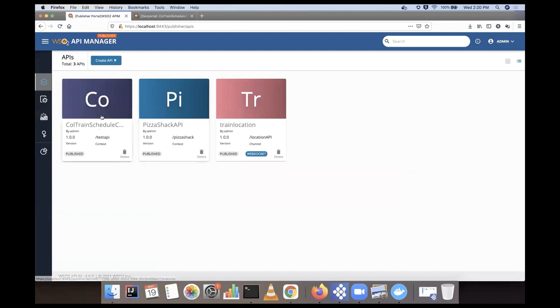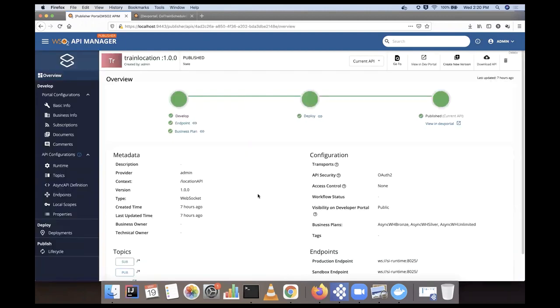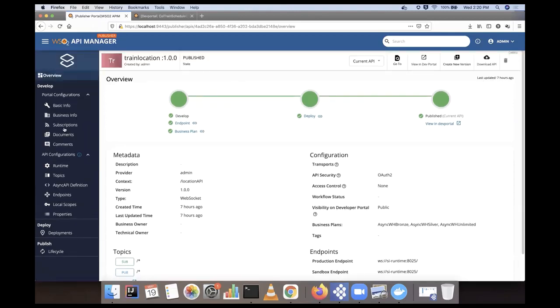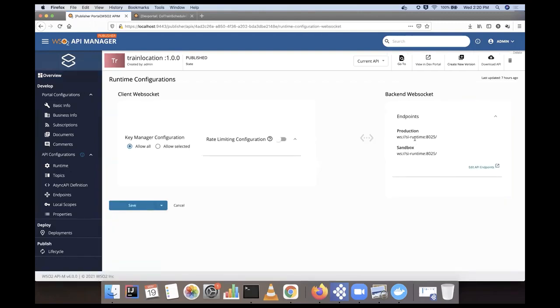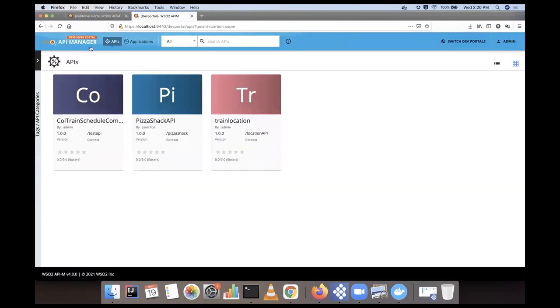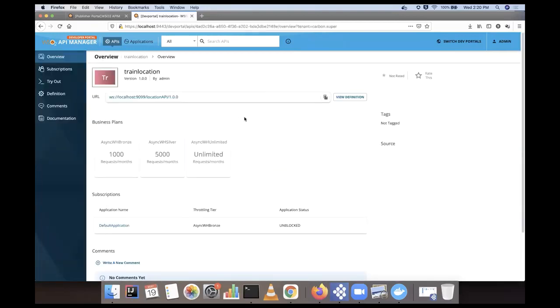So I have already created the train location API, so I'll show that. This one I have already created. And if you go to runtime, then you will see the WebSocket URLs that I provided here. So now when I need to try this API, I'll go to the developer portal, and this is my train location API. And then I'll go to tryout.